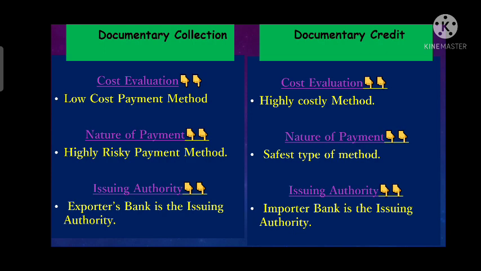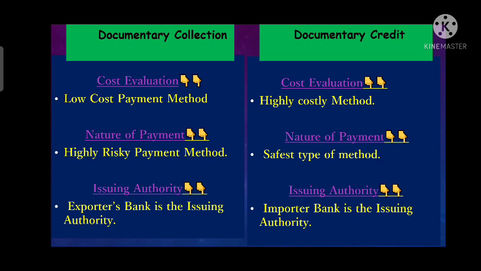Means whenever the exporter submits the documentation as per the terms and conditions of that credit, then the importer's bank will make the payment to the exporter. So it is safest for both parties, whereas documentary collection is highly risky for the exporter. Here the collecting bank takes no responsibility to make the payment on behalf of the importer if he fails to make it.